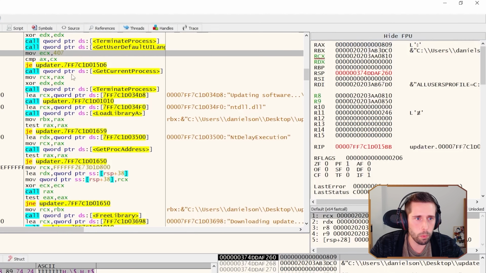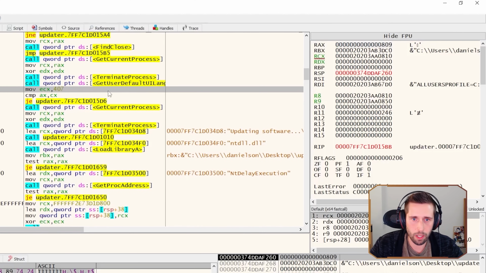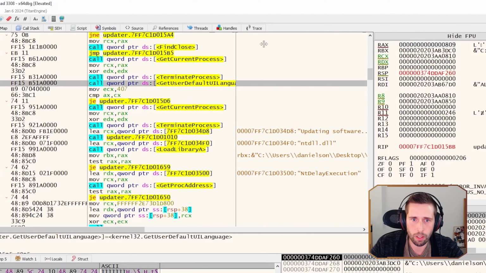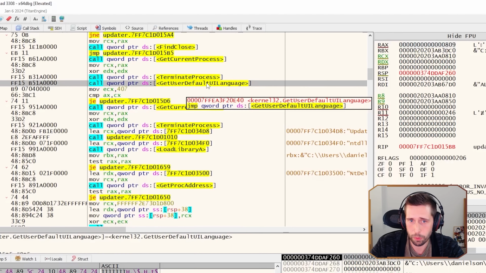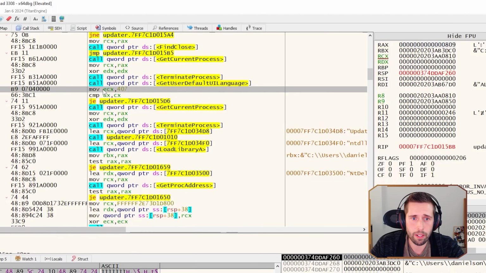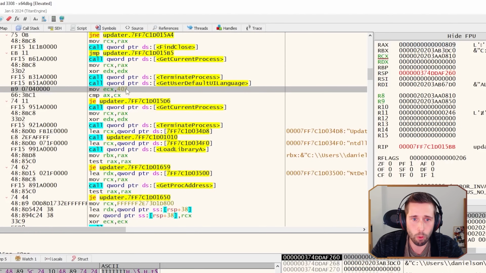And let's see what we can find here. As I mentioned, we already returned. Here's our call to our function get user default UI language, which we already returned from. So here we are now, and we can see a value 407 being moved into the ECX register. The important thing here is that 407 is actually the German language for the system. Interesting. So it's probably going to compare 407 to 809. Let's see what happens here.